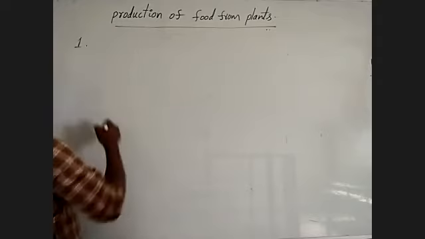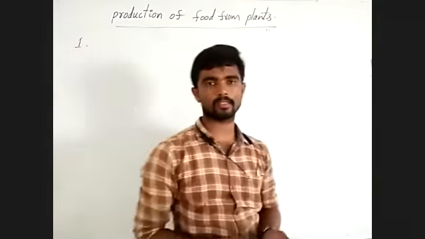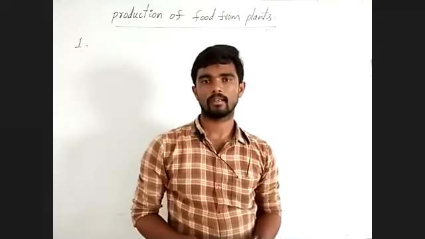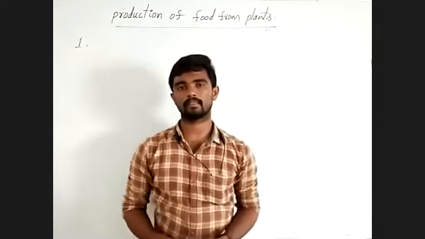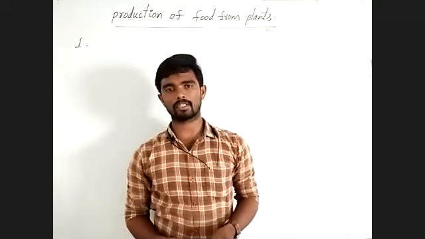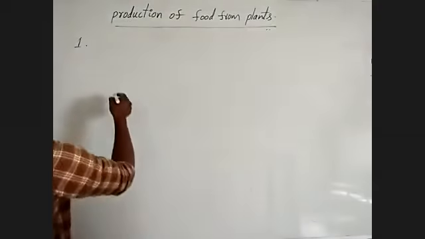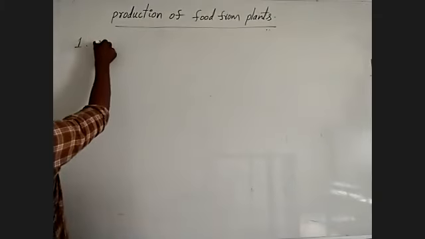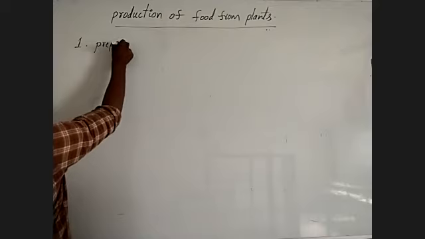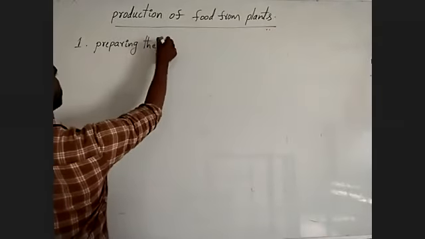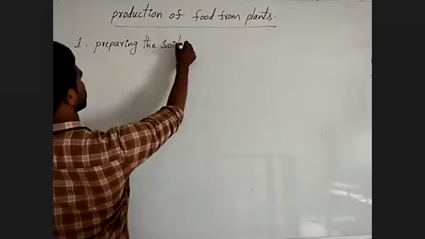Already in last class, we have discussed different activities present in paddy cultivation. First step or first activity is preparing the soil.